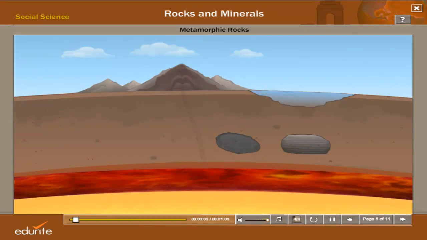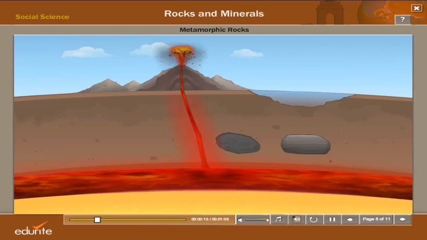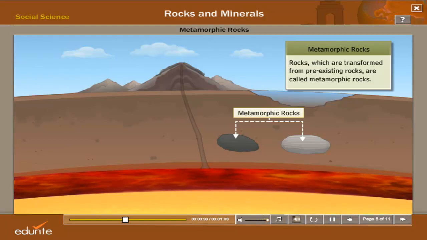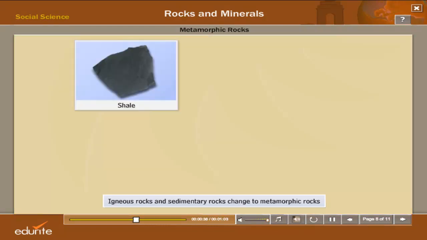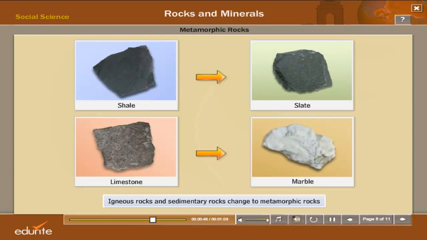Metamorphic rocks. Deep inside the earth, when igneous rocks and sedimentary rocks are exposed to higher temperature and pressure due to volcanic activity or movement in the earth's crust, they undergo physical and chemical changes and transform into new types of rocks. Such rocks are called metamorphic rocks. For example, shale changes into slate, while limestone changes into marble.